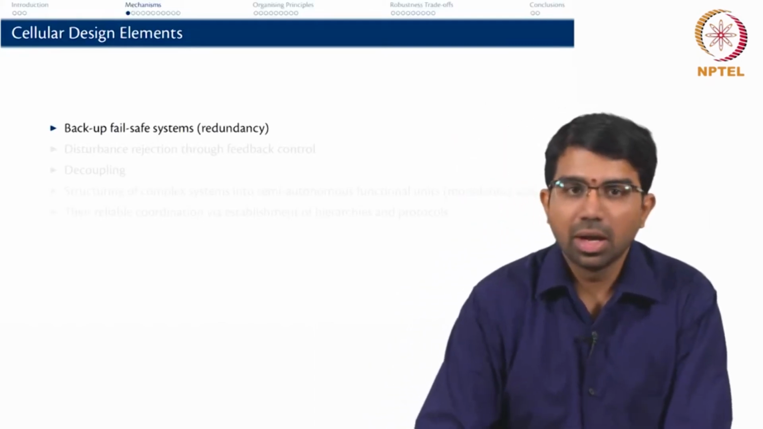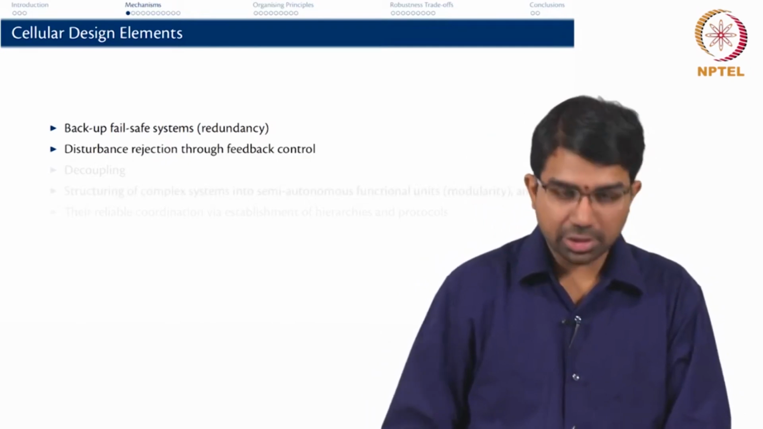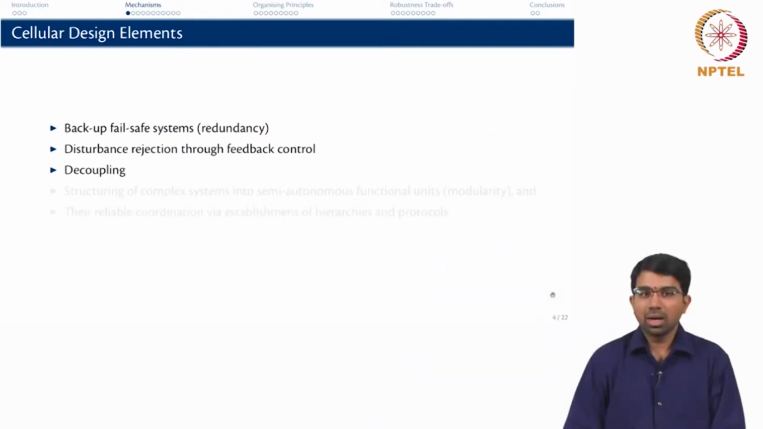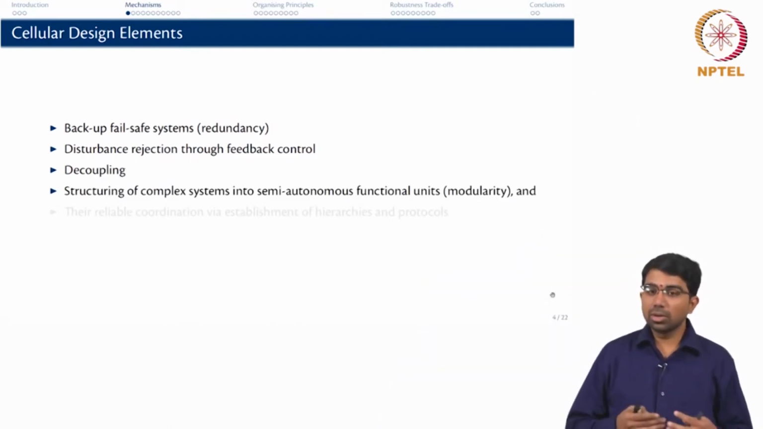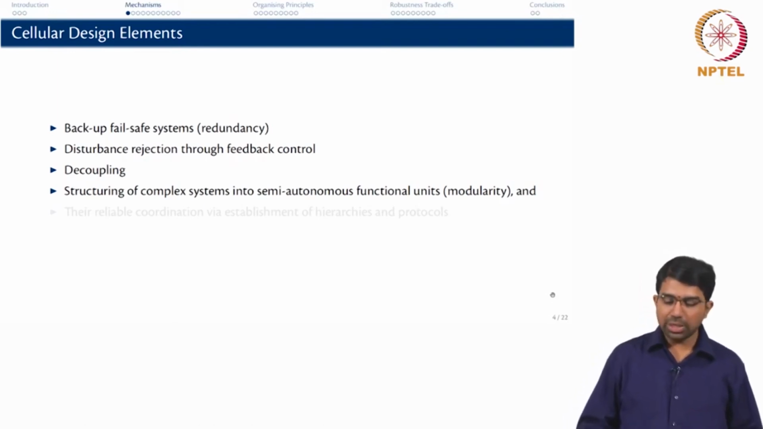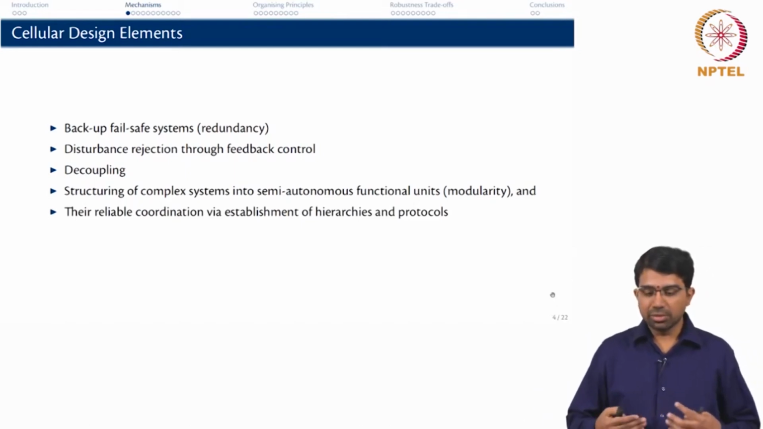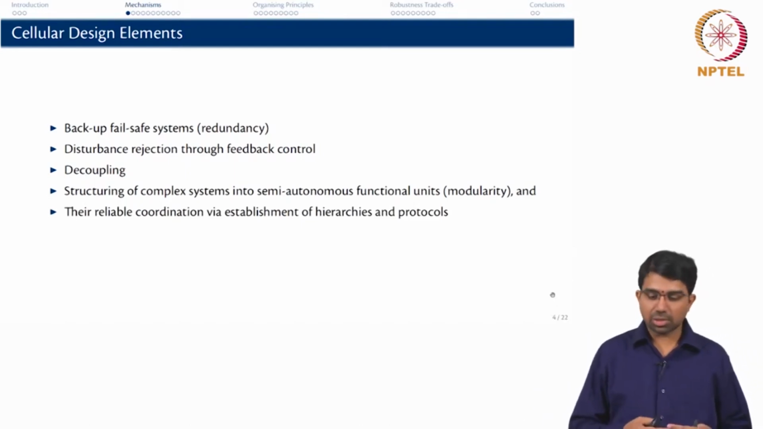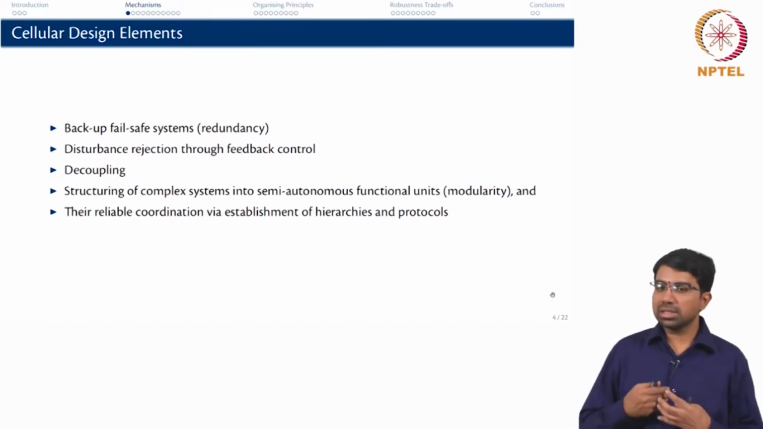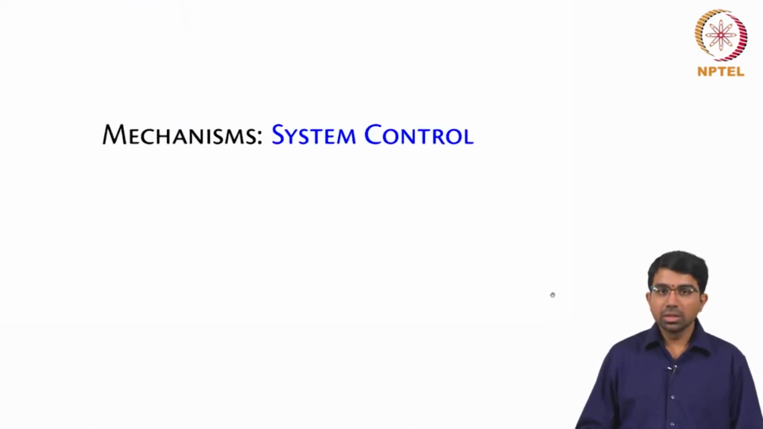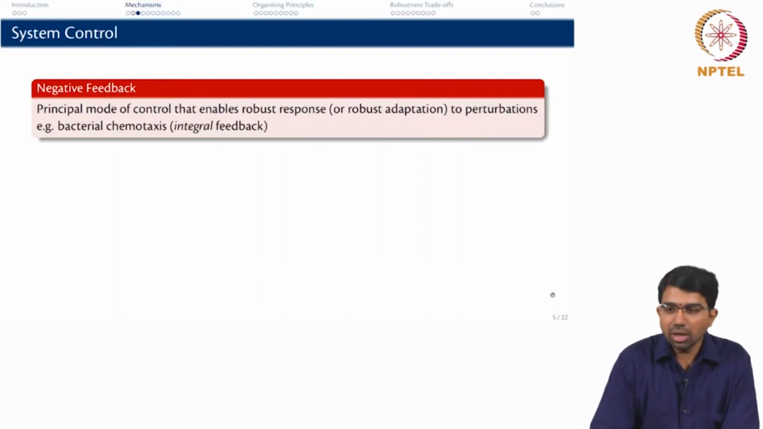So, we did talk about backup or fail-safe systems or redundancy, then disturbance rejection through feedback control, decoupling, modularity, and you can have decoupled modules, but then they need to be coordinated. How do you coordinate these modules and so on? You need to establish certain hierarchies and protocols. So, how do these things come within different kinds of systems, be it engineering systems or more interestingly for us here biological systems? How do you coordinate these various systems? So, you need to obviously control these systems, and that is typically via some negative feedback or positive feedback.